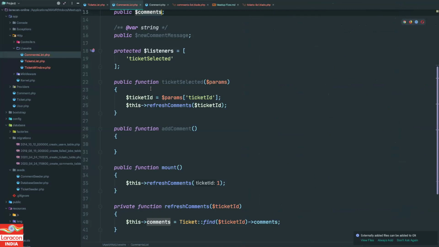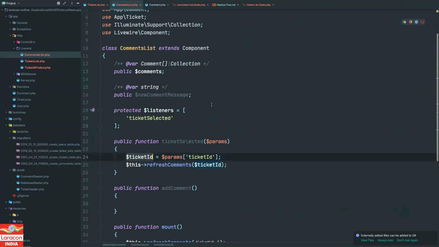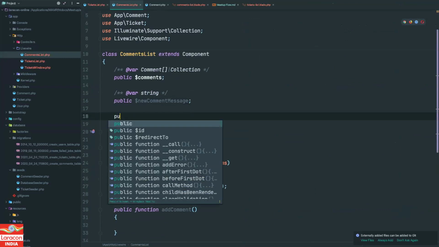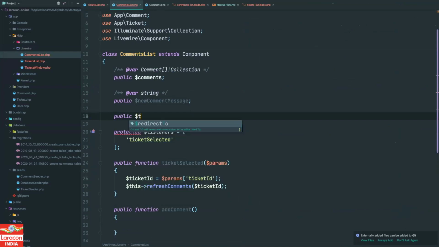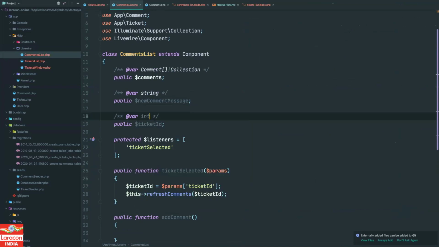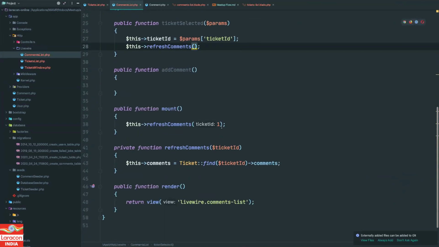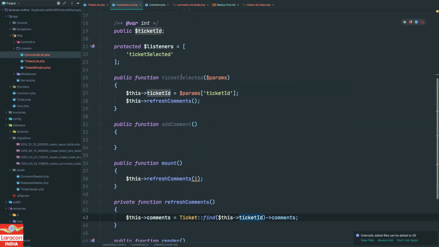If we see, whenever any ticket is selected, we are already getting the ticket ID over here. So why don't we use that? We add one public property, ticketId, which will be an integer as usual. And this ticket ID we can convert to this one, and now we do not need to pass it over here. This is good. Whenever any ticket is selected, we set the ticket ID on this variable.